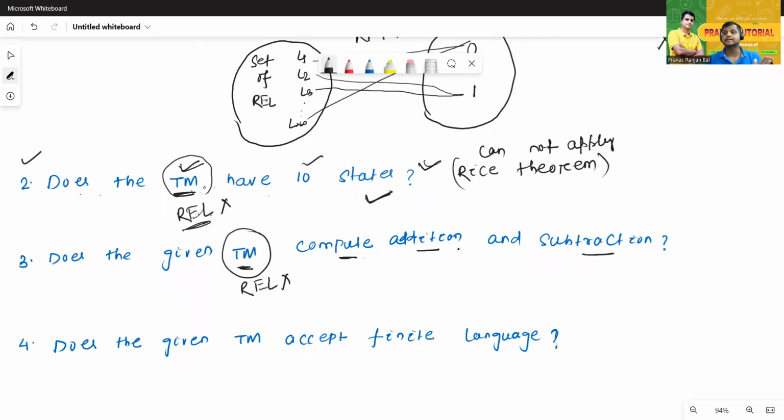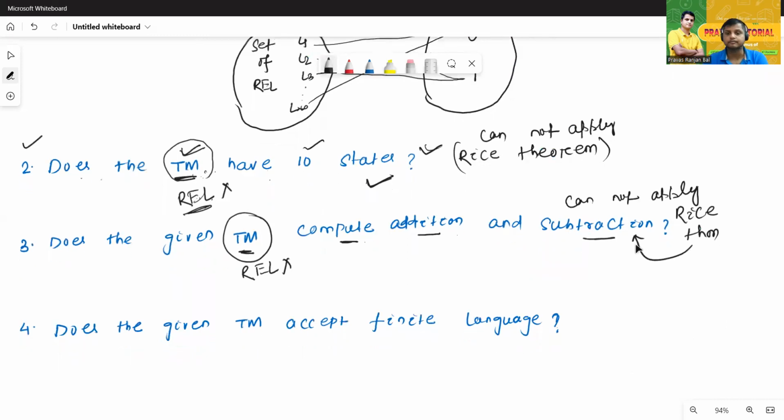There is no relation between the Turing machine and recursive enumerable language. So that's why we cannot apply Rice theorem on the third problem. Okay. Now we'll see one more problem.